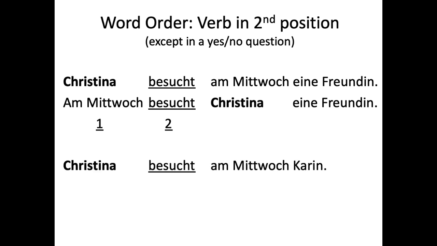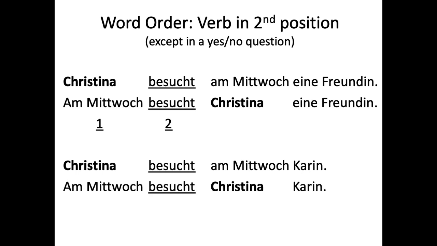Let's replace eine Freundin with Karin. That's just the name of the friend, right? So you could say, Christina besucht am Mittwoch Karin. Christina visits on Wednesday Karen. What if we wanted to emphasize am Mittwoch? So on Wednesday visits Christina Karen. With these two names next to each other, it can get a little confusing because you've got that verb in the second position, and then the subject comes after the verb, and then the direct object. So it's the same idea, though. Christina visits Karen on Wednesday.